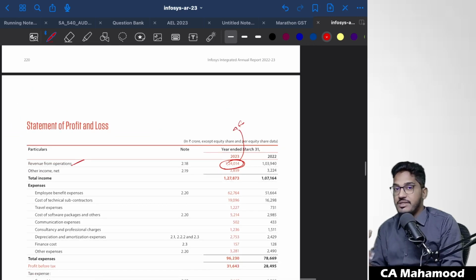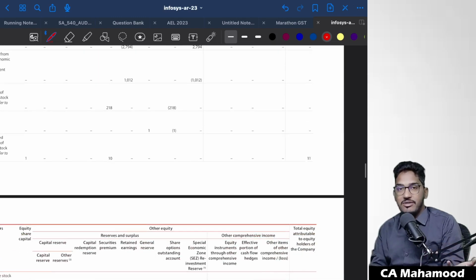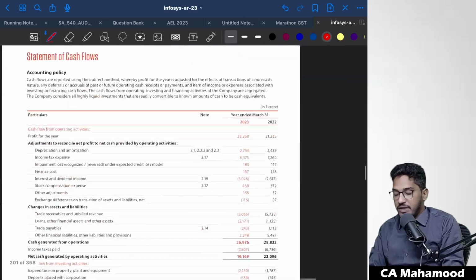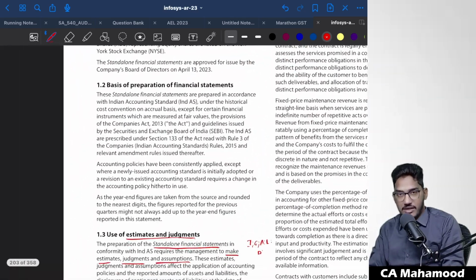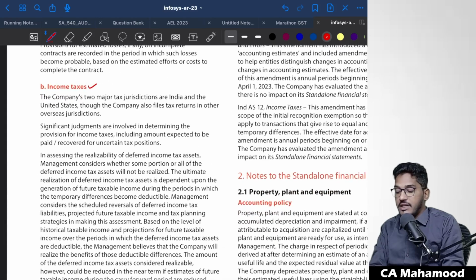The management itself is telling, I am not telling it, that one of the major areas where we make use of accounting estimates is revenue recognition. So revenue recognition, one of the major items of the financial statement, is itself not a precisely calculated figure; it is an accounting estimate. Not just that, they say even other areas also, like income taxes. Even in income taxes they make use of estimates, especially for deferred tax assets and deferred tax liabilities. For calculation of these, they make use of assumptions and estimates.